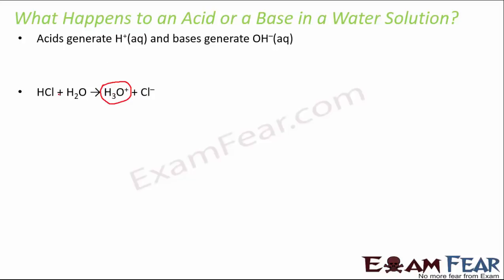So what happens is HCl gives H plus ions to the water, because right now the acid has water in the surroundings. Now these H plus ions which come out from the acid combine with the water in the surroundings to form H3O plus, which is called hydronium ions. So this reaction shows that when placed in water, acids tend to generate H plus ions.